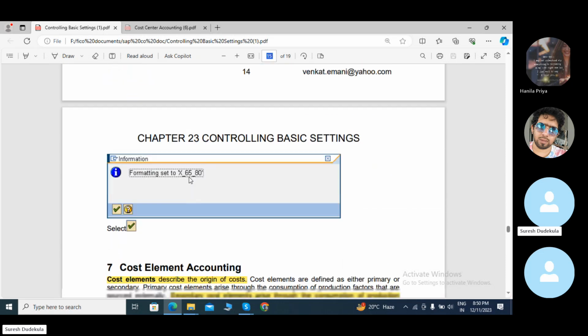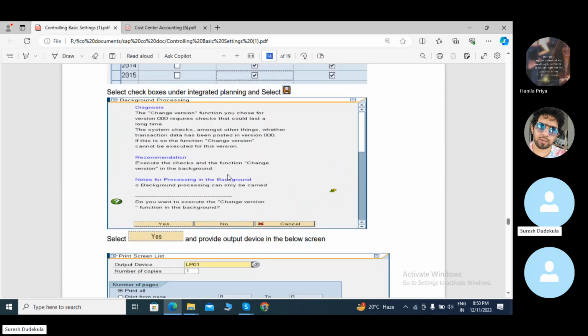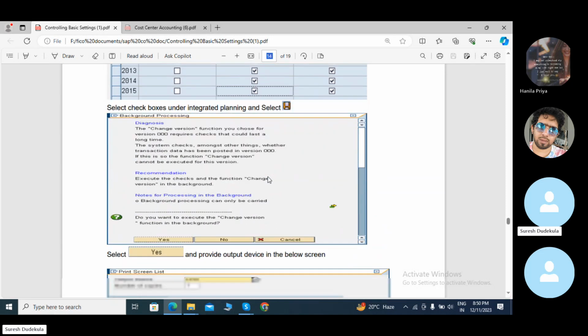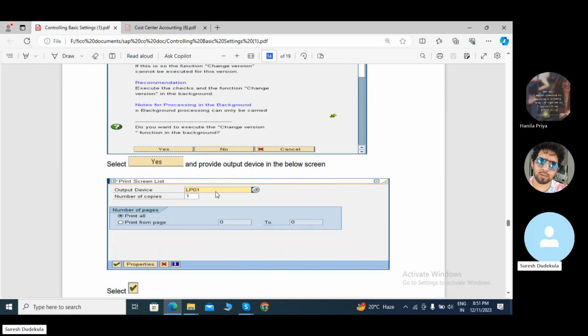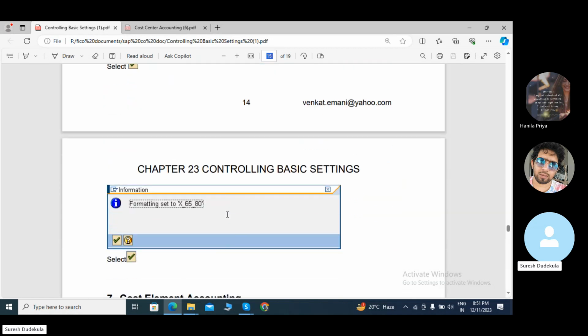Once selected, output device is LP01. We need to select and execute, and select the checkbox under integrated planning. Select yes and provide output device LP01, and you need to select and save the data.